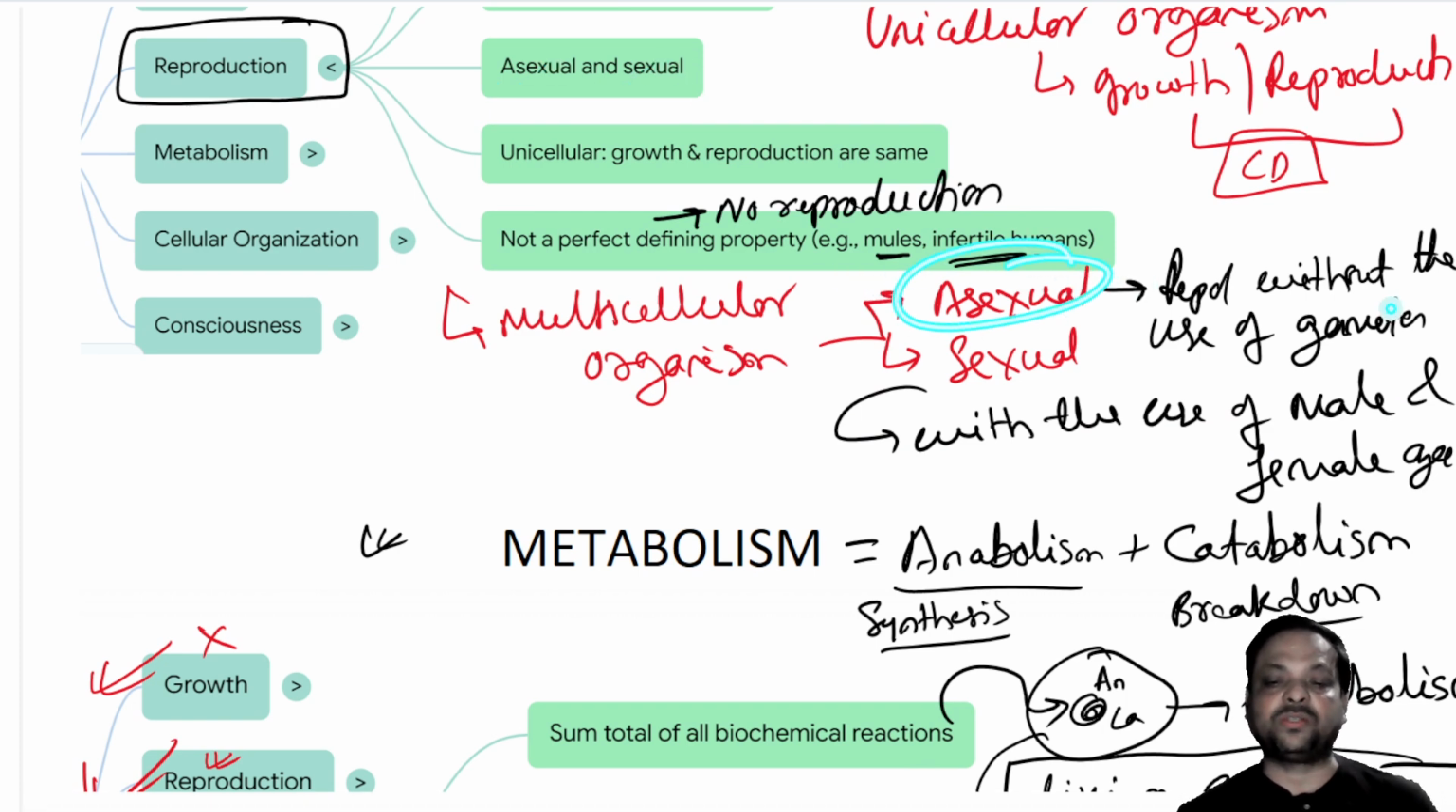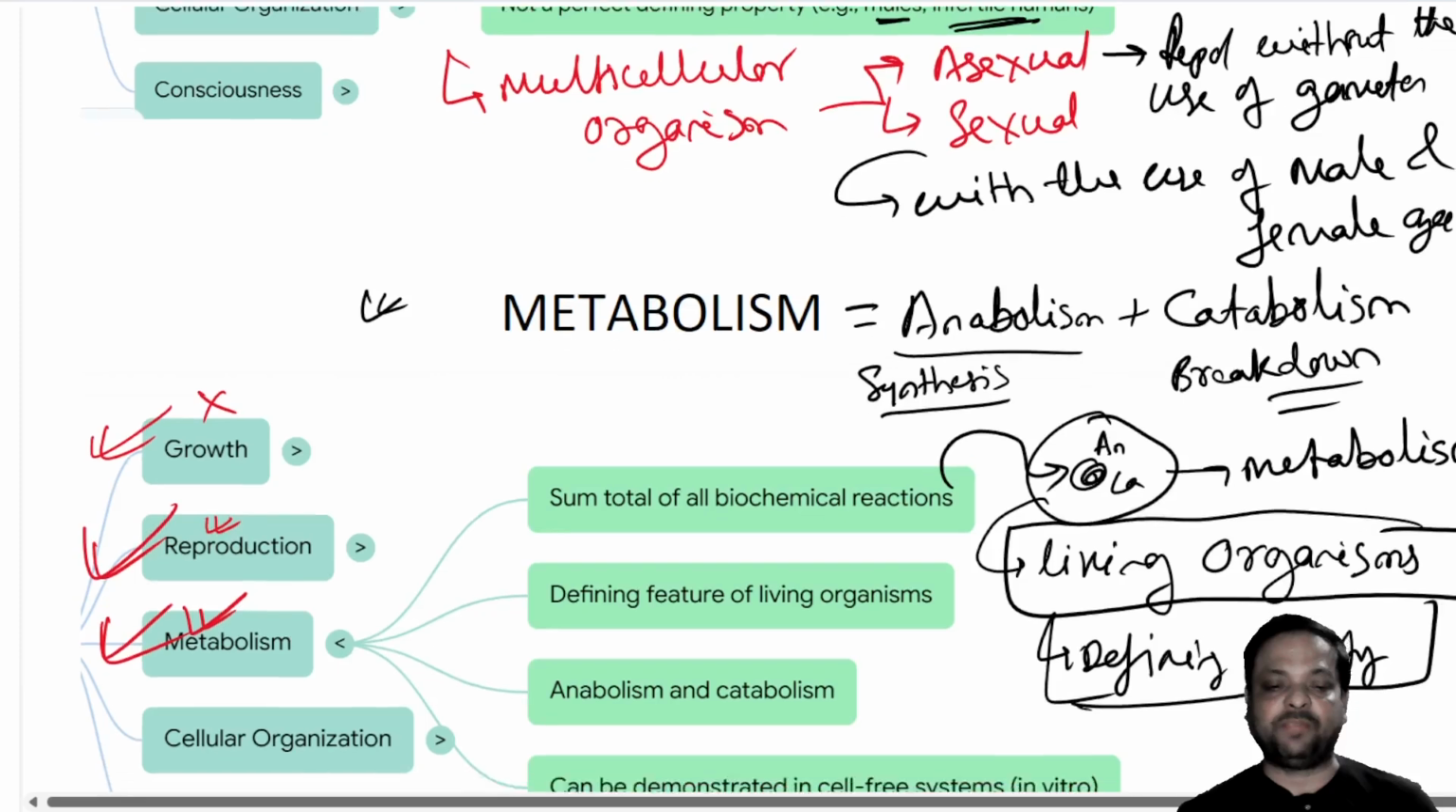In asexual reproduction, reproduction is without the use of gametes. In sexual reproduction, it is with the use of gametes, and it is mostly restricted to multicellular organisms. Whereas in some conditions, no reproduction takes place, like in the case of mules, infertile humans, or worker bees. We don't find any type of reproduction. So reproduction is a defining property, but not a true defining property. It is a partial defining property.